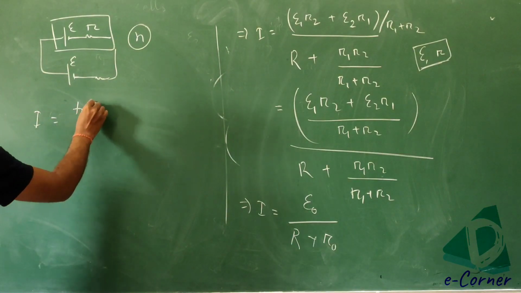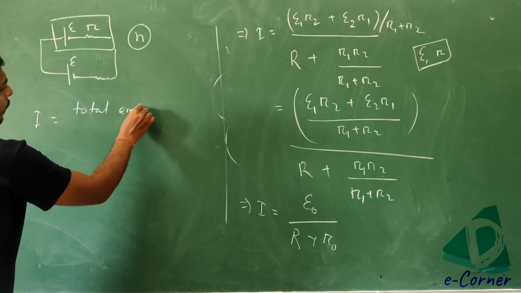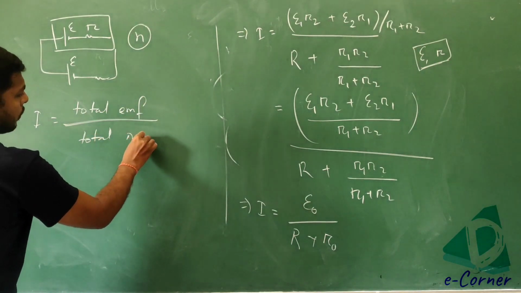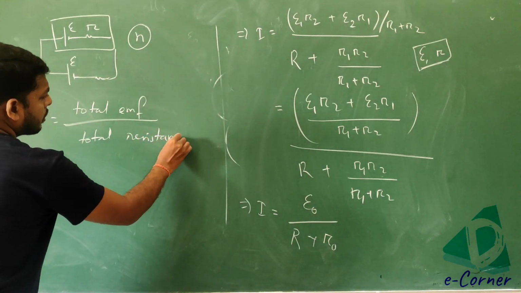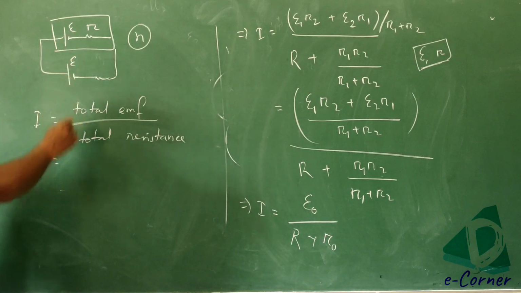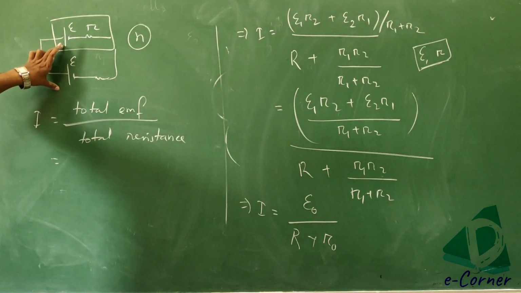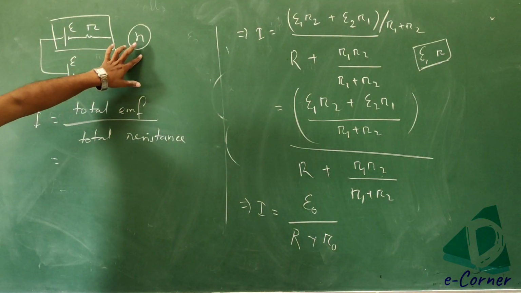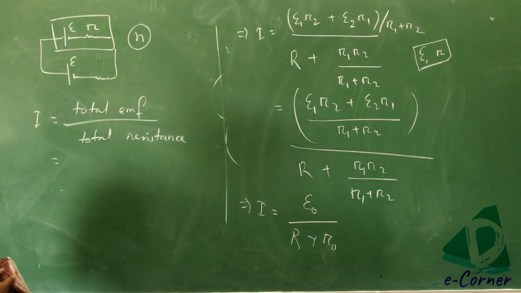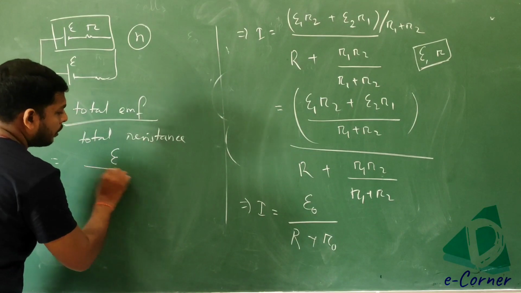So the current is equal to what? Total EMF divided by total resistance. Total EMF is what? How many batteries are connected? N batteries are connected, and all have the same EMF. So the EMF is E.